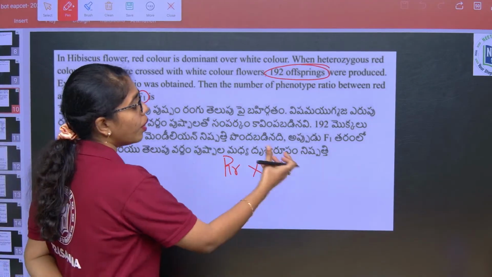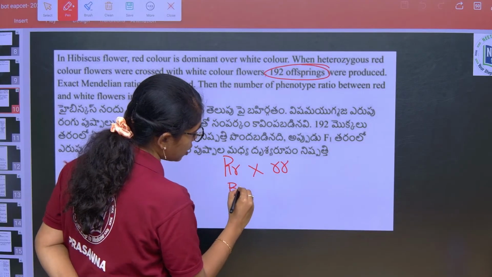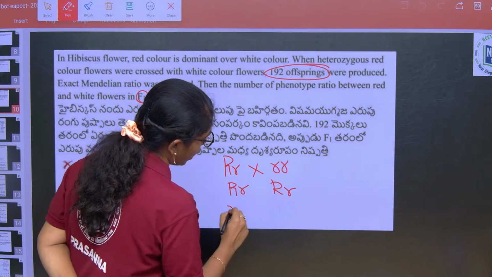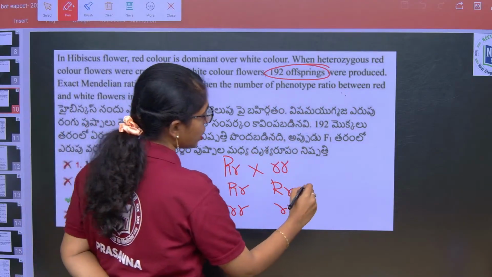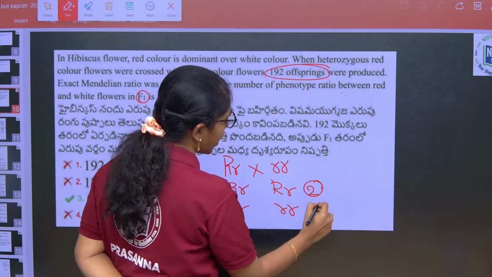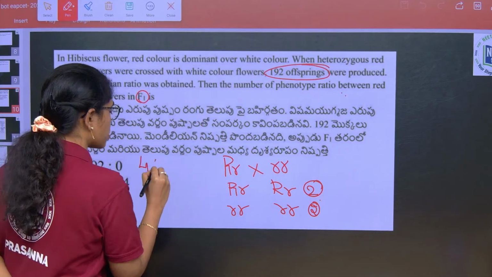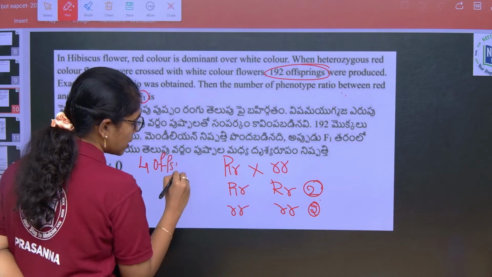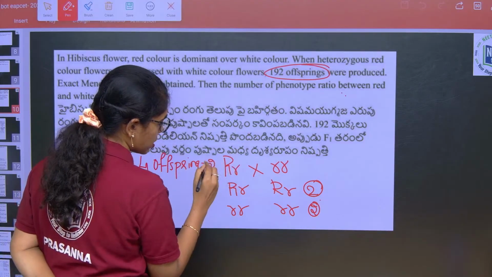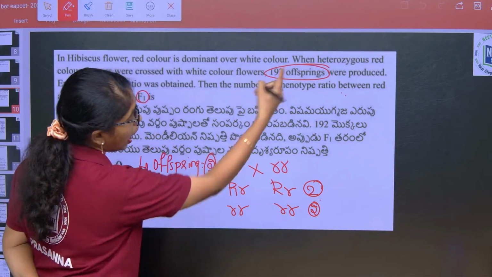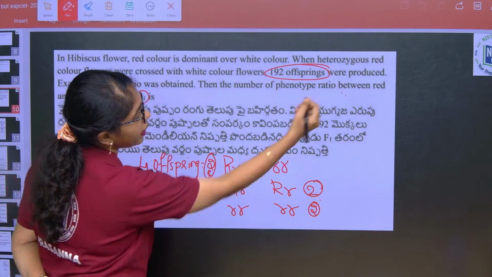Normally when 2 plants are crossed, how many offsprings will we get? Capital R small r, capital R small r, small r small r, small r small r. That is, red combination will be 2 and white also will be 2. So out of 4 offsprings, if we get 2 red color flowers, out of 192 offsprings, how many red flowers will we get?